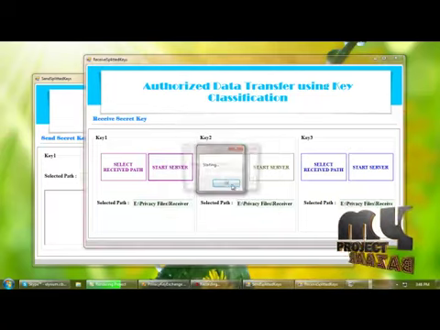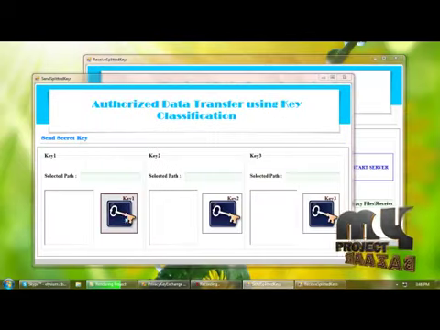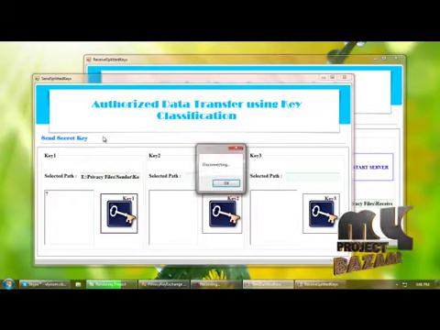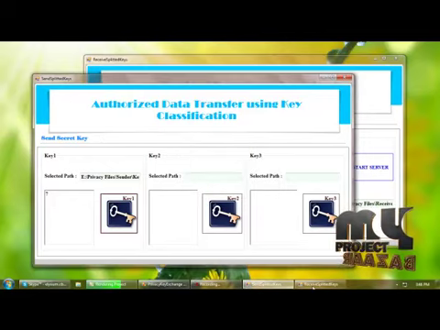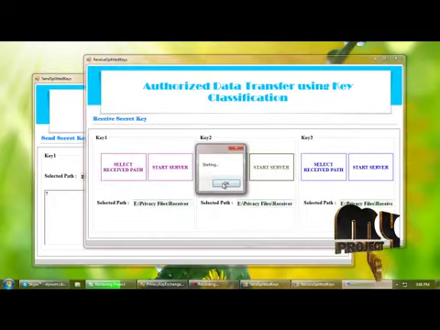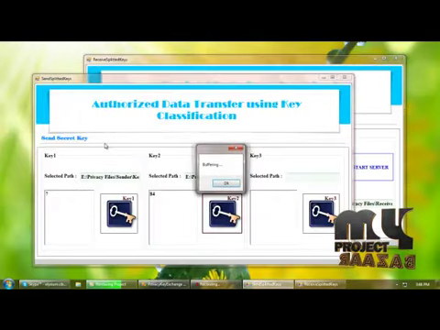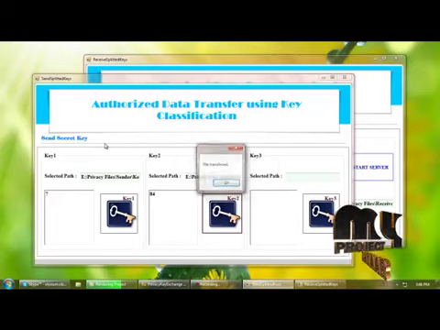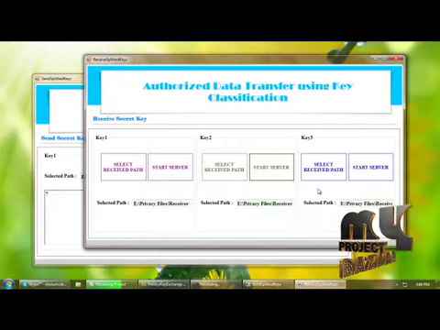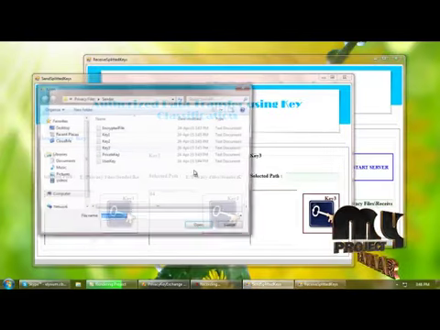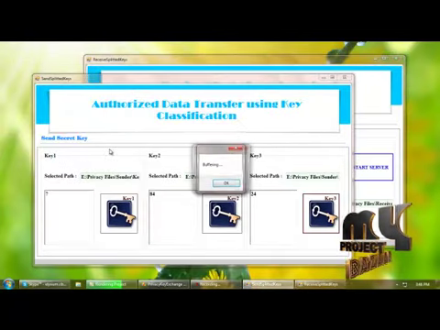So I am starting the server for key 1. And from here I am loading the key 1 and file transferred, and I am starting the server for key 2. From here I am loading the key 2. And from here I am selecting the server for receiving the key 3.